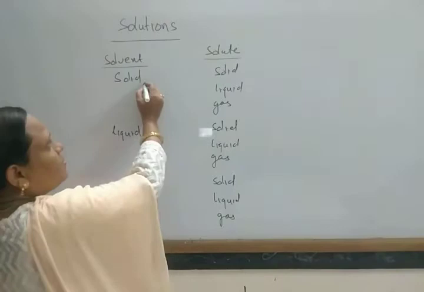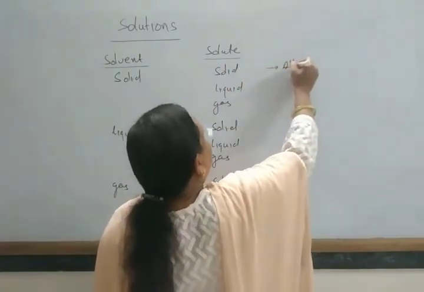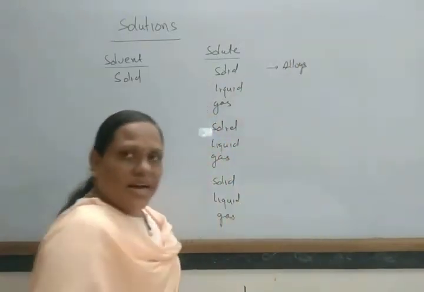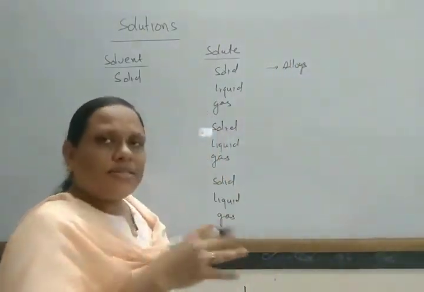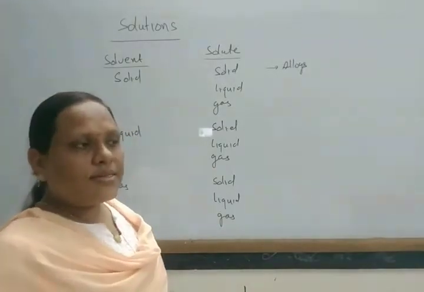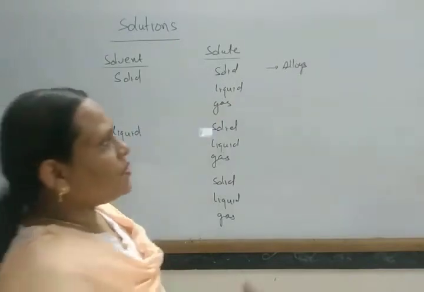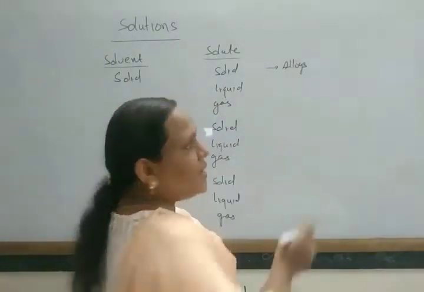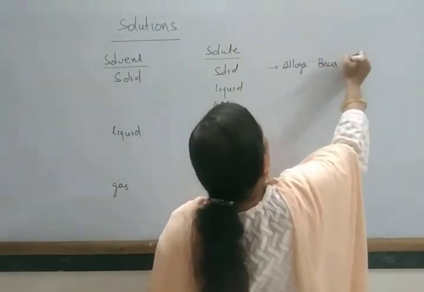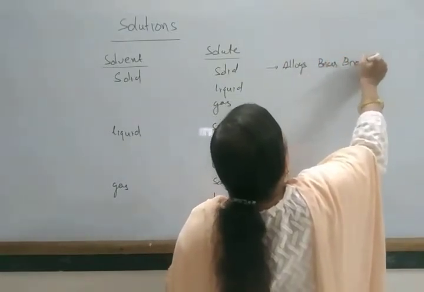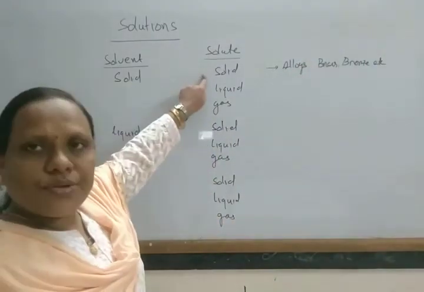For example, solid in solid: these are generally different alloys, such as brass and bronze. One solid metal is dissolved in another solid. The metals are generally melted, mixed and then cooled. That gives you the alloys, for example brass, bronze, etc. So these are your solid solutions.